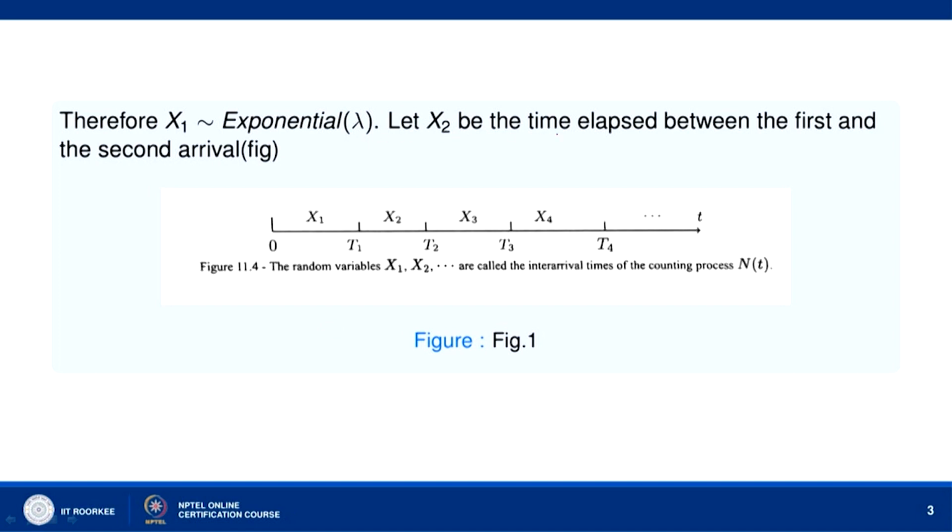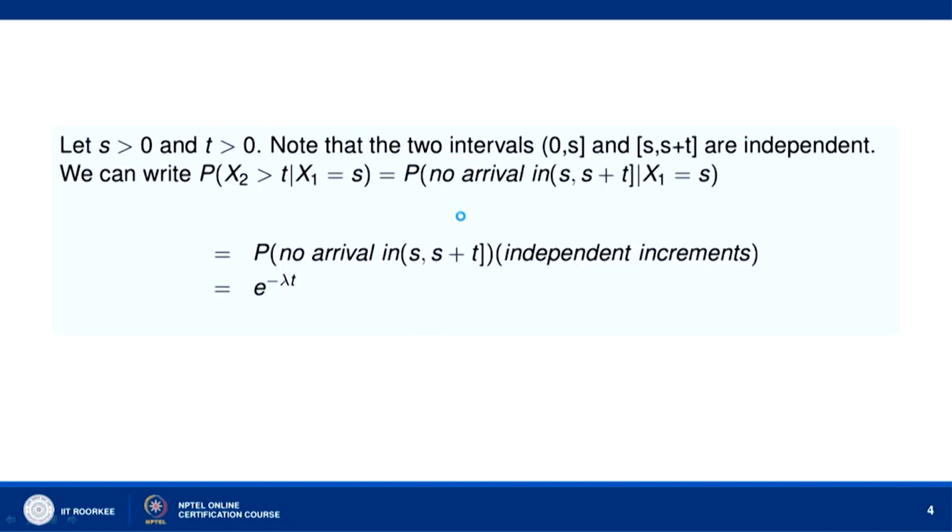Let X2 be the time elapsed between the first and second arrival. So, X1 is the time of the first arrival, X2 is the time elapsed between the first and the second arrival, and then X3 is the time between the second and third arrival, and so on. Let s be greater than 0 and t be greater than 0.